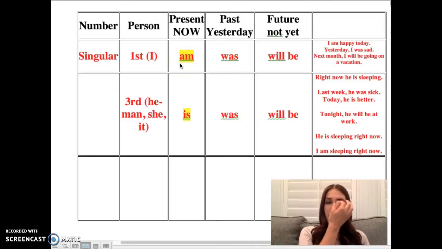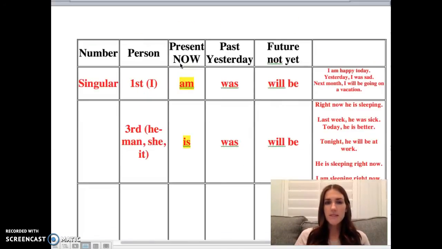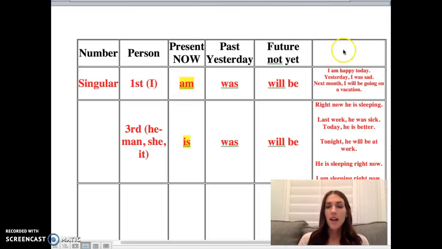So I think I'm just going to talk about singular first, meaning just one person. So referring just to myself. Okay. First, I'm just going to talk about first person, which means we're talking about I, me, my. That's all me talking about myself. So if my sentence is talking about myself right now, I use the noun I for the person, am is my verb. Here's some examples.